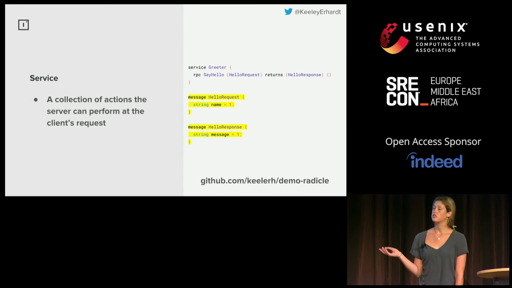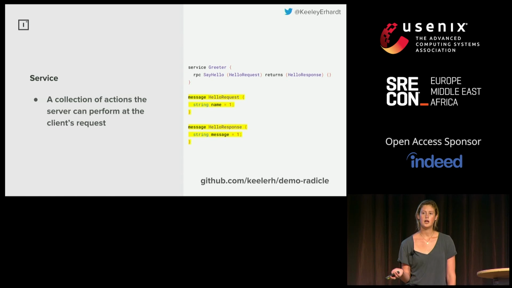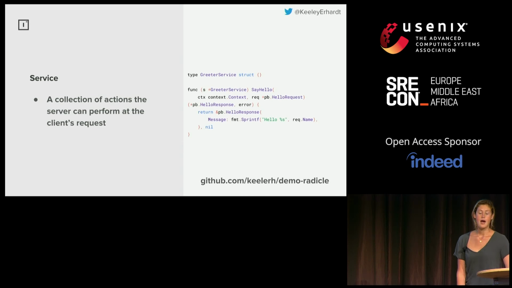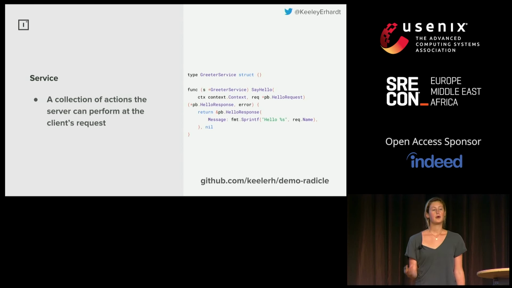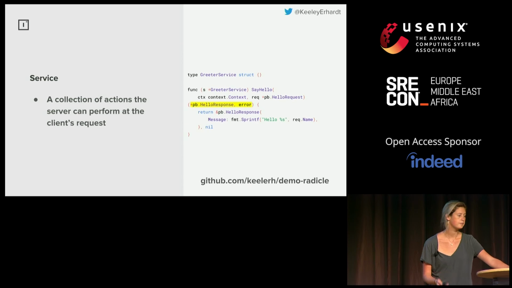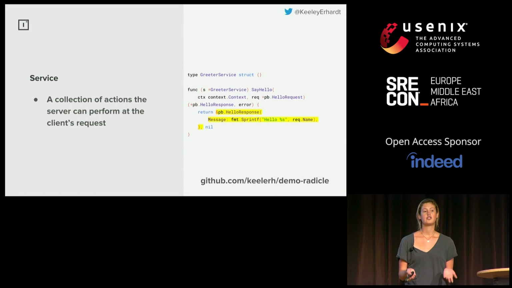So here we have this greeter service, and it exposes just a single method, SayHello, which takes a HelloRequest and will return back a HelloResponse. Once we run this protofile through the protobuf compiler, protoc, we will have some interfaces generated for us. We can then implement these interfaces. This is a basic implementation of the SayHello endpoint, where it takes in a Go context and a HelloRequest, and then if this request succeeds, we should return back a HelloResponse. If it fails, we're going to get back an error. And this is the core business logic for this service, which is basically just returning a string message which greets the name specified in the request.